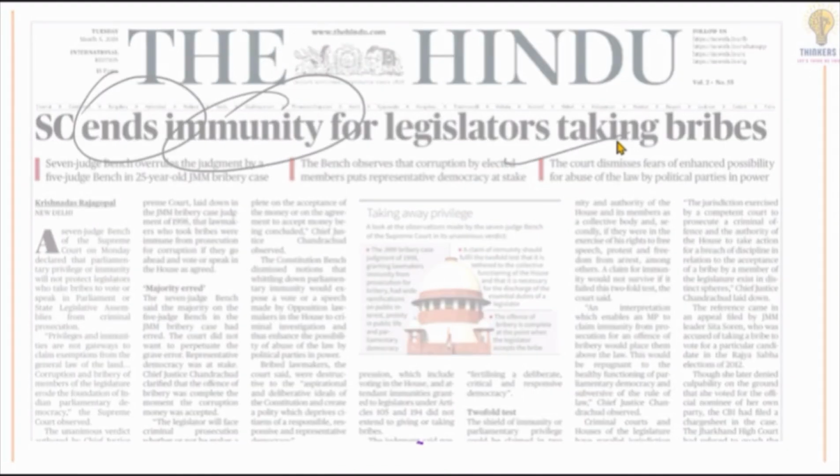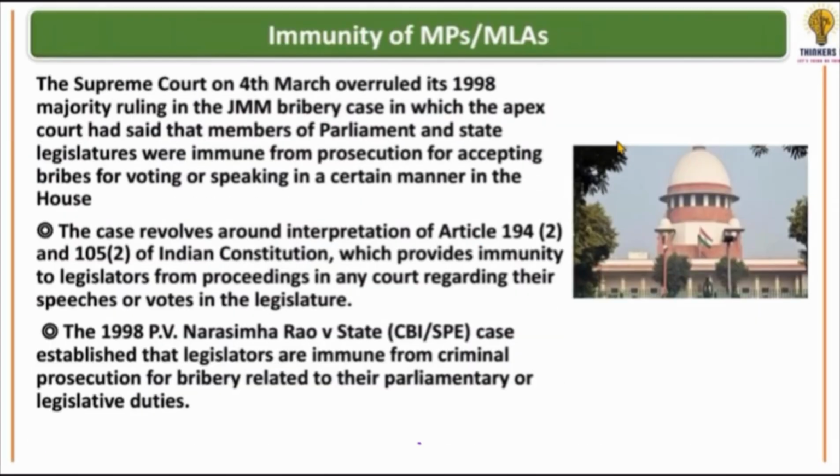So what actually happened? What was the incident in 1998? In 1998, the case came before the Supreme Court, P.V. Narasimha Rao versus State. In this case, P.V. Narasimha Rao was alleged to have worked by taking a bribe. The Supreme Court sat a bench of 5 judges at that time. They investigated whether, if someone who takes a bribe is an MP or an MLA, it comes under immunity or not.